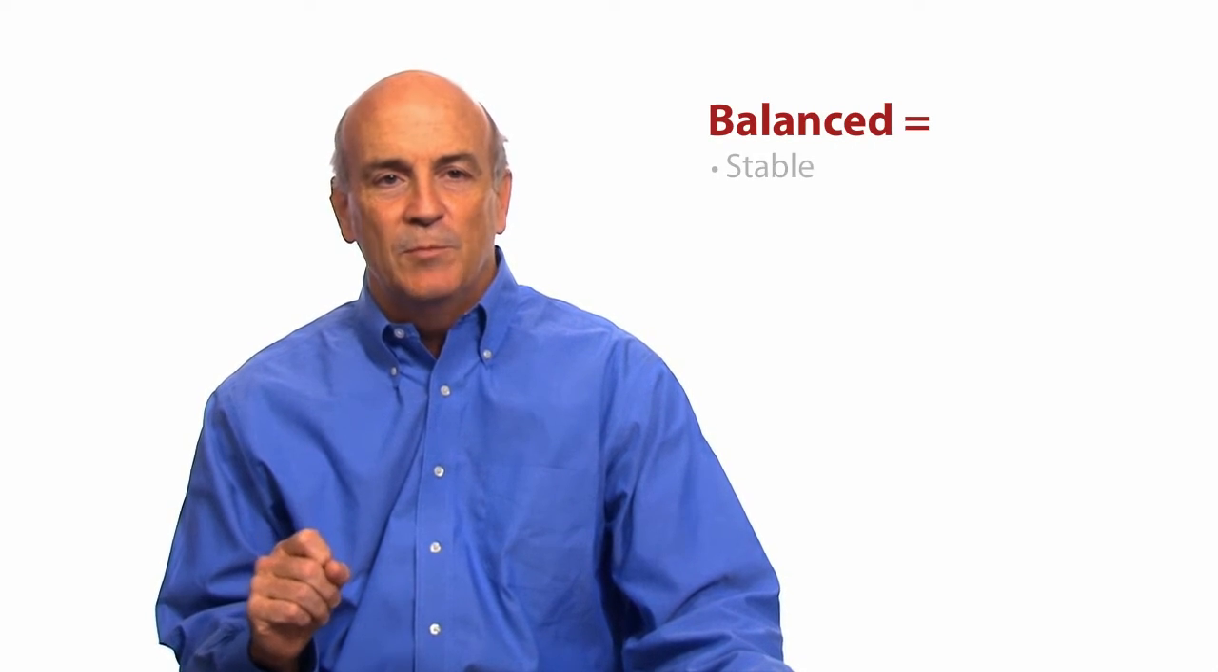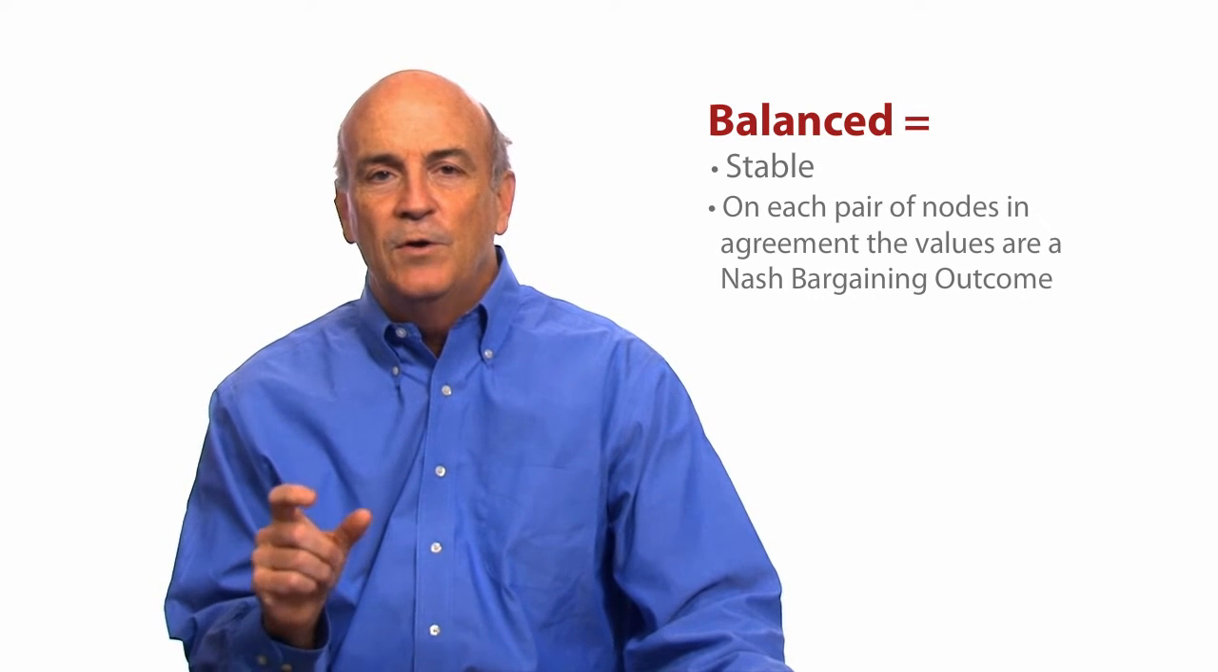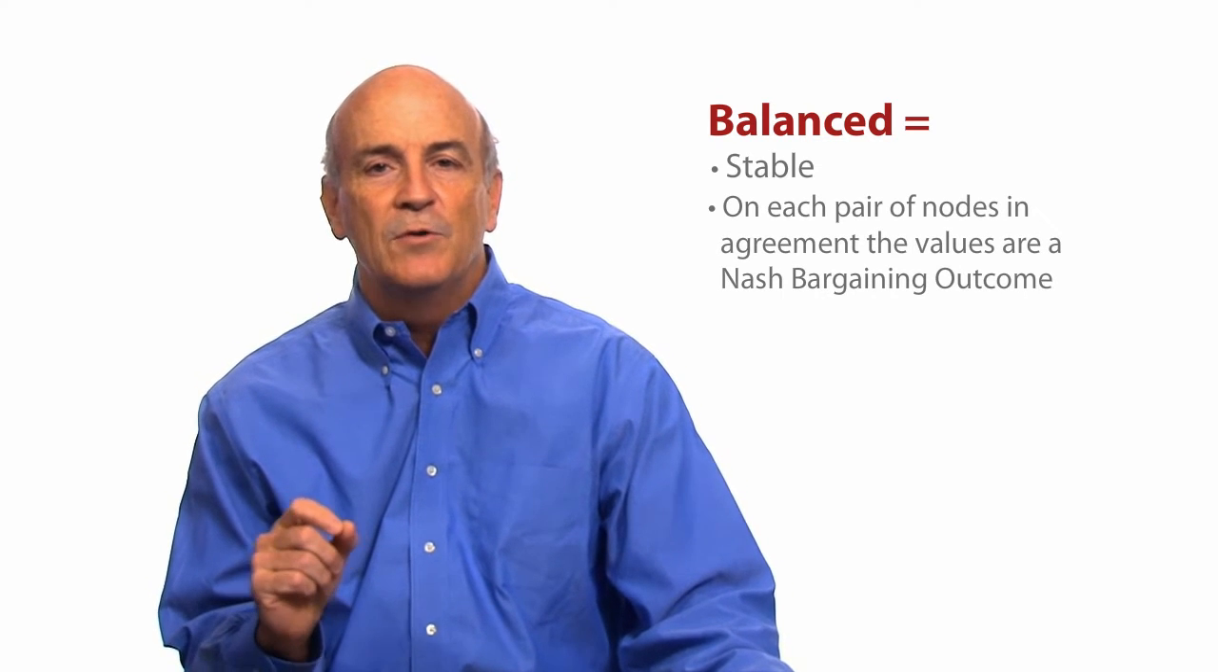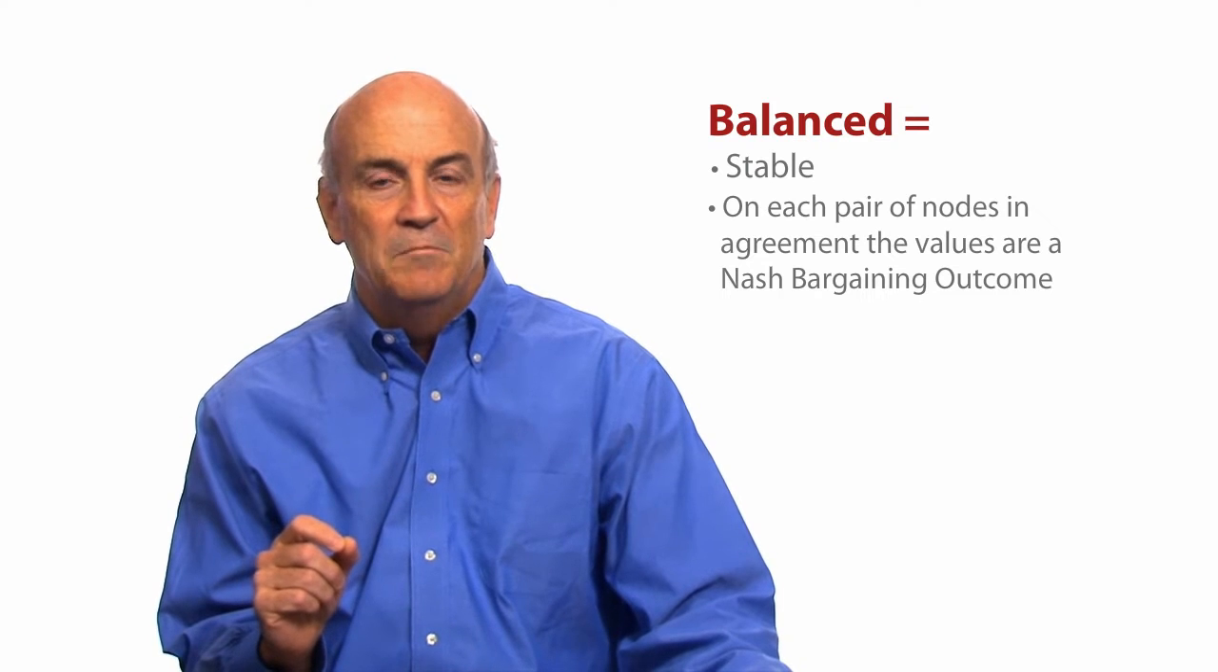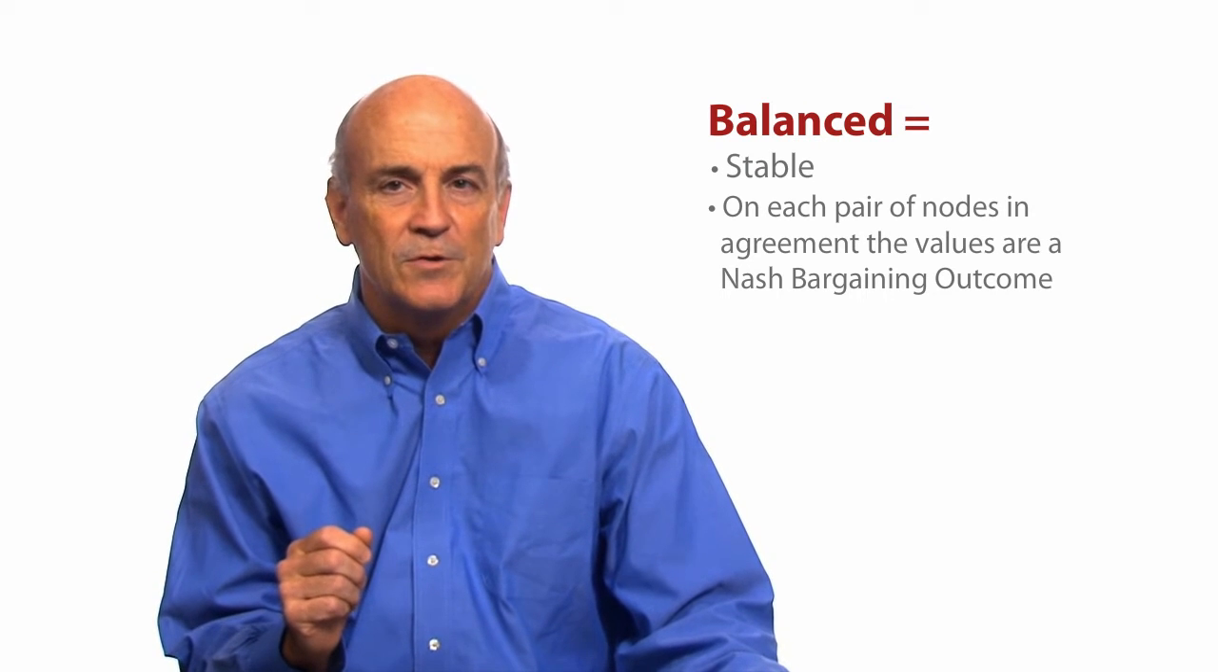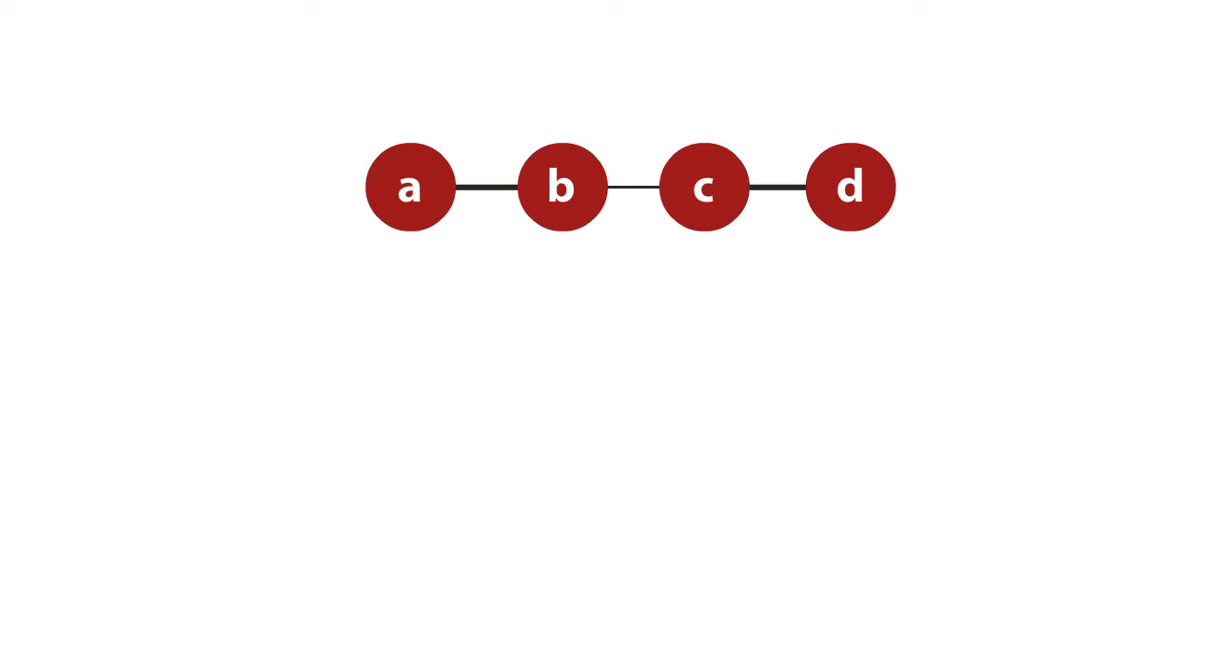Let's say that an outcome is balanced if it's both stable and, on every pair of nodes in agreement in the outcome, the values are a Nash bargaining outcome. Let's just look for balanced outcomes. That's what our theory is going to predict. Let's go back to that four-node path that we were dealing with at the end of last time and actually find a balanced outcome. That four-node path has exactly one balanced outcome.